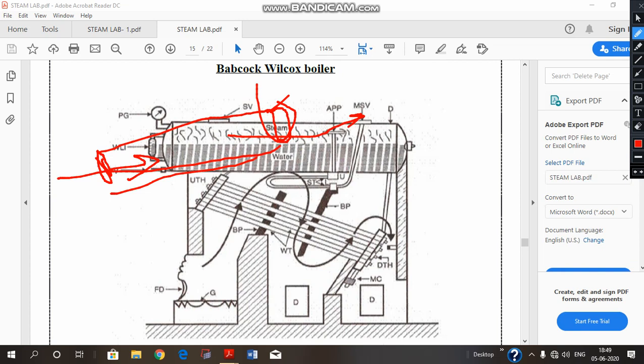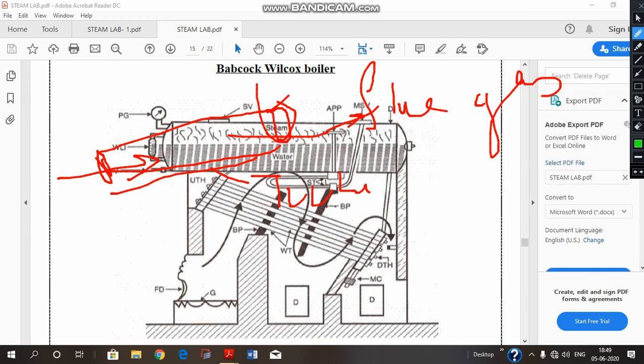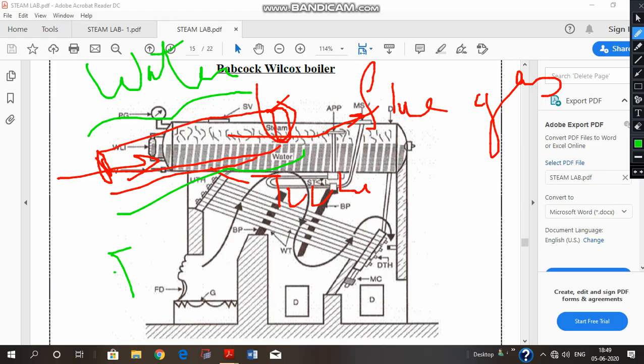Now, we discussed that if flue gases are present inside the tubes, and water is present outside the tubes, if such a condition exists in any pressure vessel, then such a pressure vessel is called a fire tube boiler. Fire tube means fire is present inside the tubes, while water tube means water is present inside the tubes.